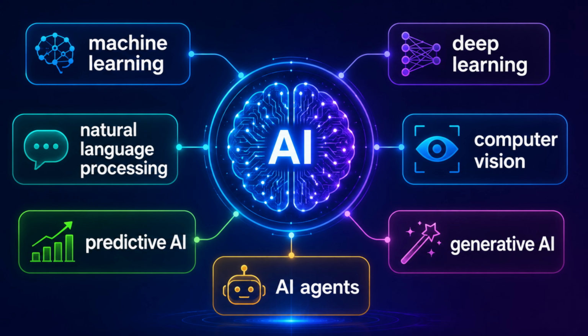Think of AI like a large city. For instance, ChatGPT is only one building in that city. There are many roads, many systems, and many tools inside the AI world. Once you see the whole map, AI becomes much easier to understand.